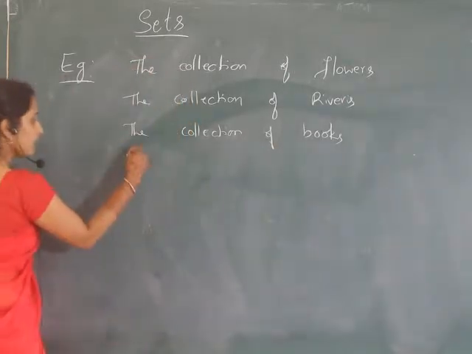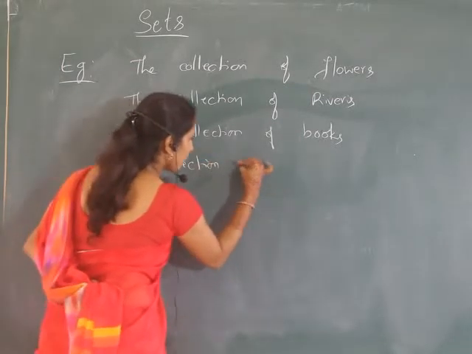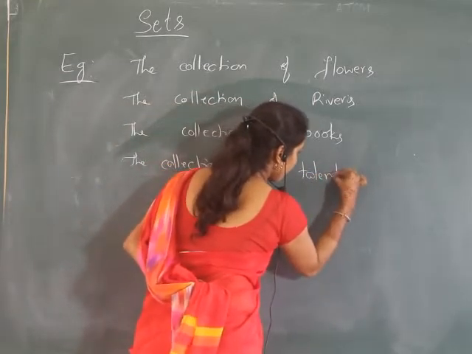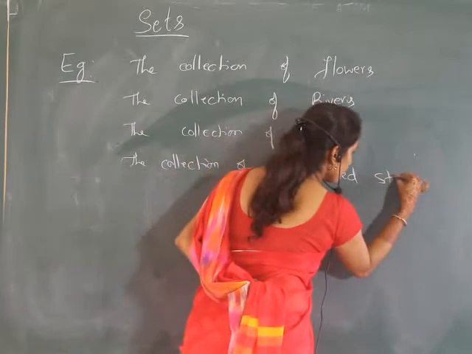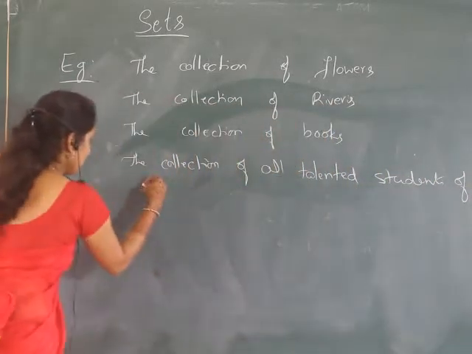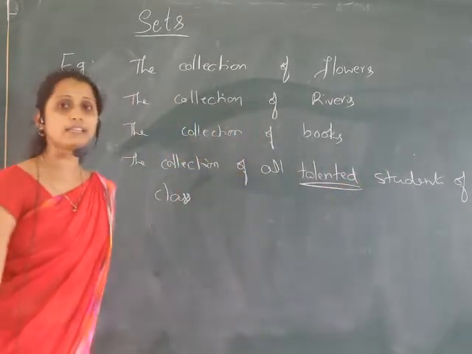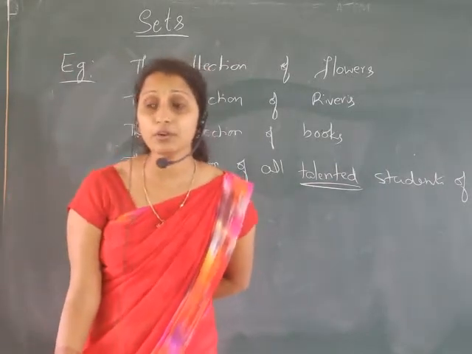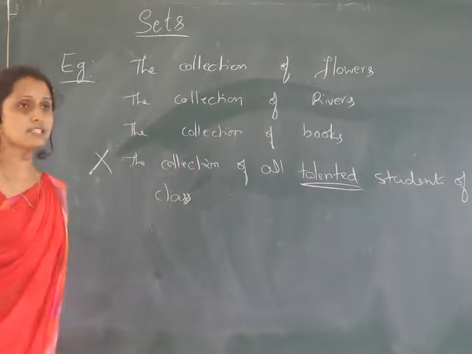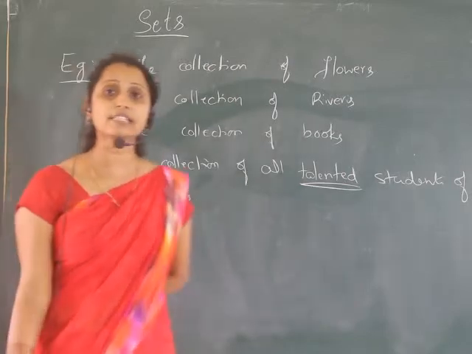But if I write the collection of all talented students of a class, the talent word varies from person to person. So this is not a set. Only these three collections are called sets.